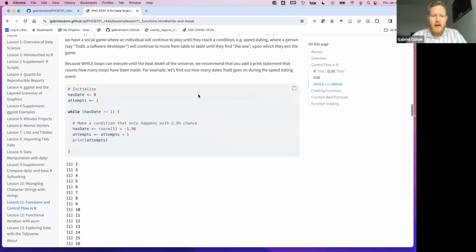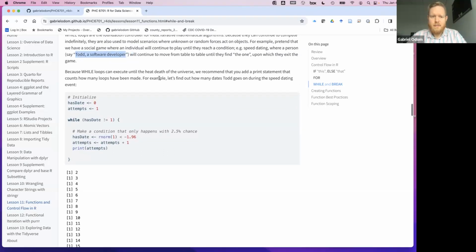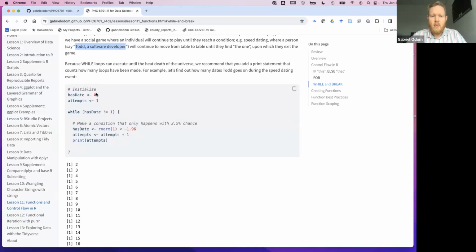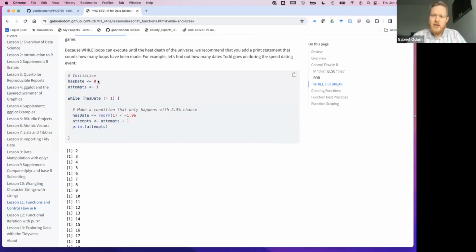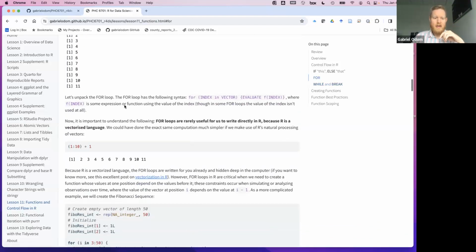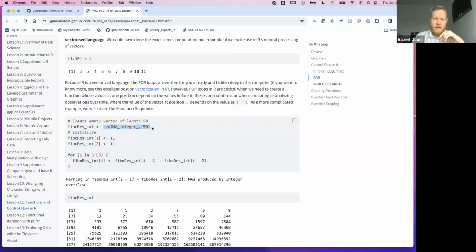We're going to use a while loop to figure out if Todd, a software developer, can get a date. Okay, so we have to initialize the while loop, just similar to the way that we had to initialize a for loop. If you remember, for the for loop, we had to create a vector to start off with. So we created an empty vector to store our results. And we said, well, we know we're going to do 50 computations, so we're going to create an empty vector of length 50 and then initialize it.